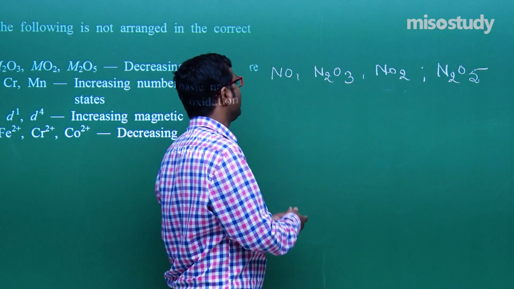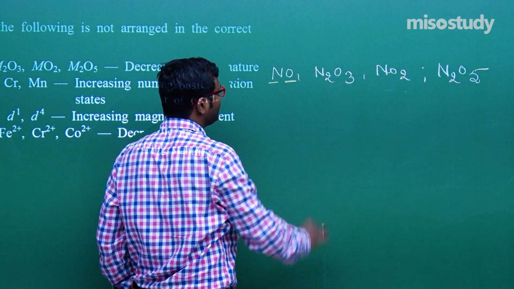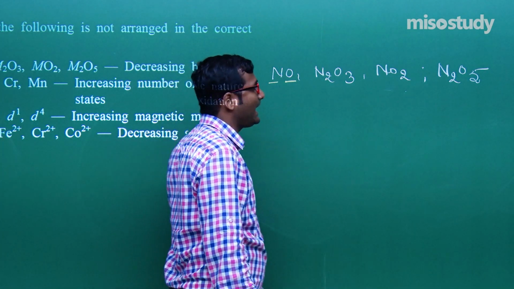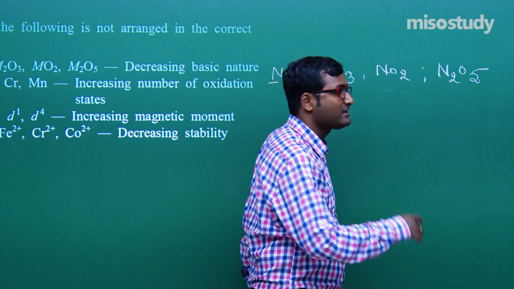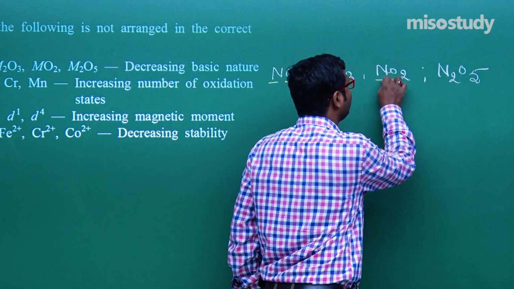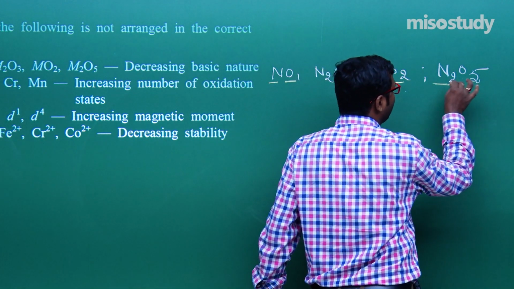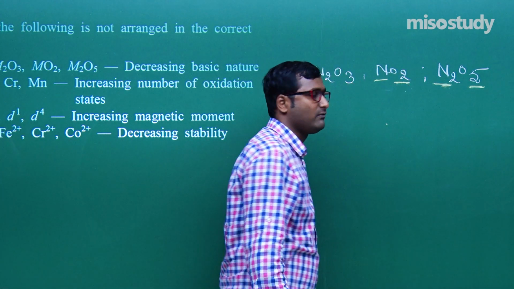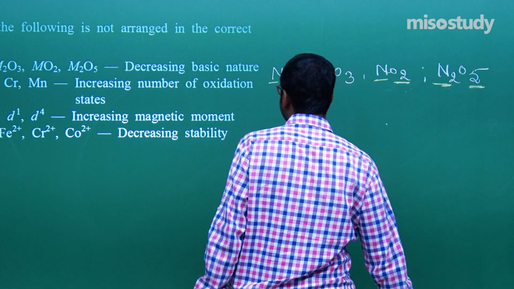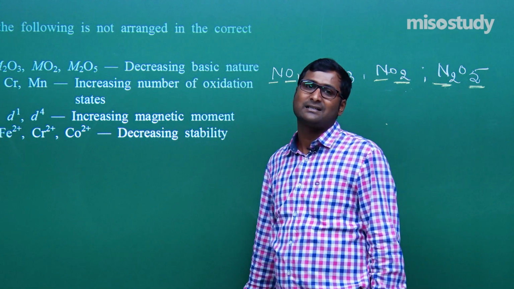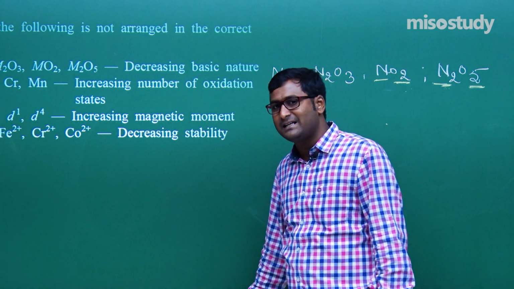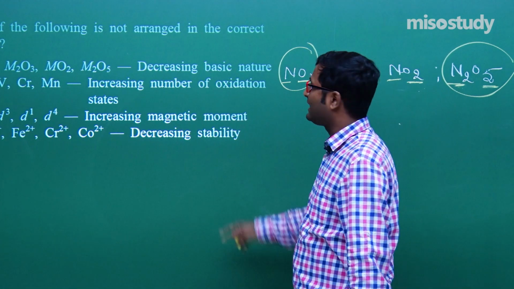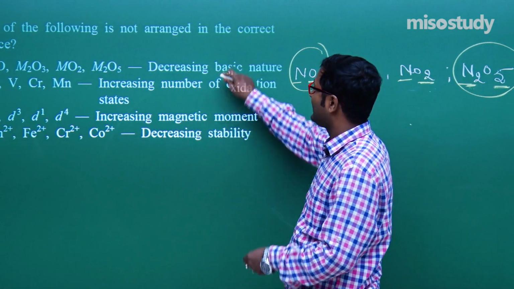Clear? Here 1 N is getting 1 oxygen, here 2 N is getting 3 oxygen, that is 1 N is getting 1.5 oxygen. This is the general method. 1 N is getting 2 oxygen, and 1 nitrogen is getting 2.5. If the percentage of oxygen increases, acidic character increases and basic character decreases. So it will have more basic character and it will have less basic character. So this is the correct sequence. This one is correct.